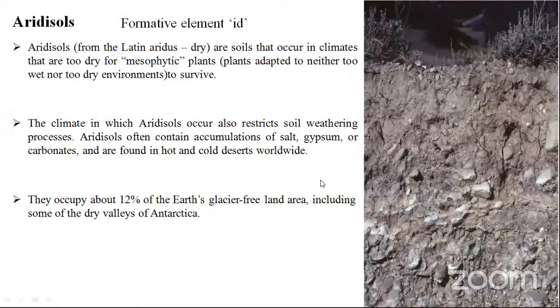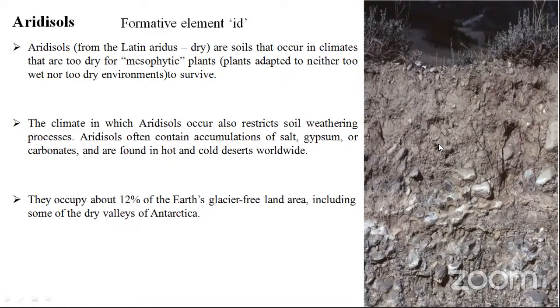Coming to the aridisols. Aridisols are mostly where the arid conditions are, so actually there is no water, there is restricted weathering, and also frequent accumulation of salts, gypsum you can expect. They are mostly found in hot and cold deserts worldwide, with high accumulation of salts. We can expect gypsum. That's why in Rajasthan the gypsum is always dug off, because of the accumulation of all these things.